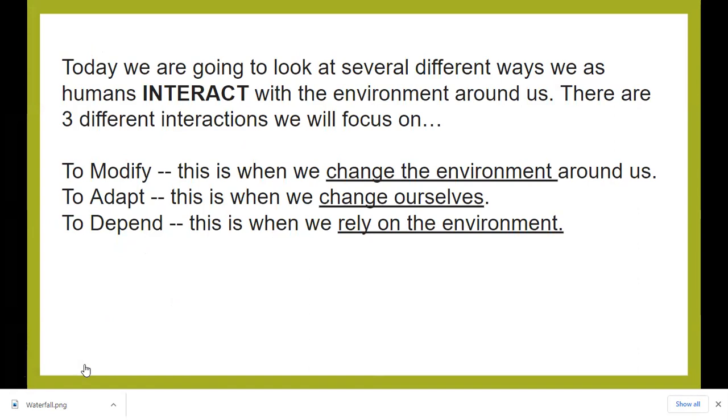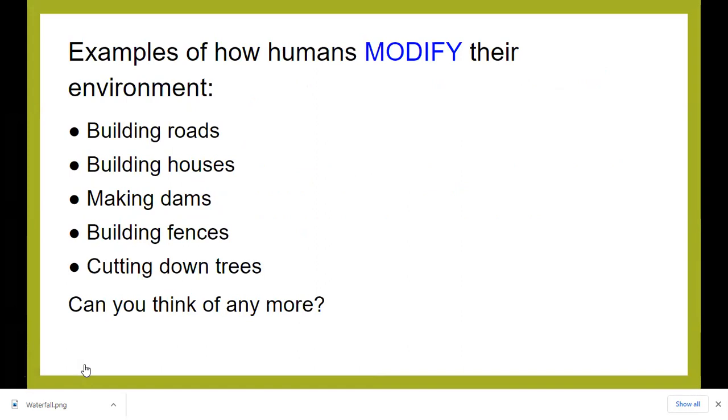To modify, this is when we change the environment around us. To adapt, this is when we change ourselves. And to depend, this is when we rely on the environment. Examples of how humans modify their environment: by building roads, building houses, making dams, building fences, cutting down trees. Can you think of any more?